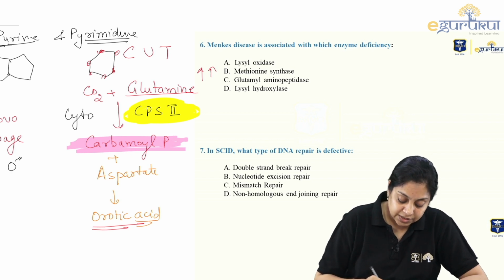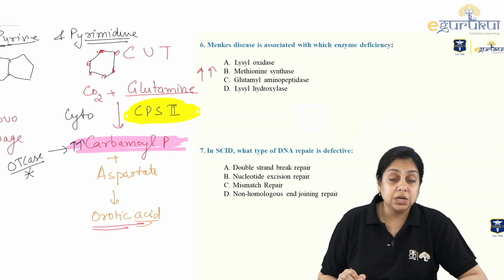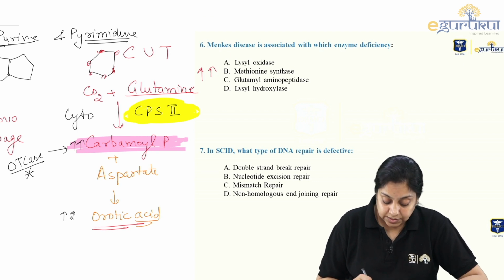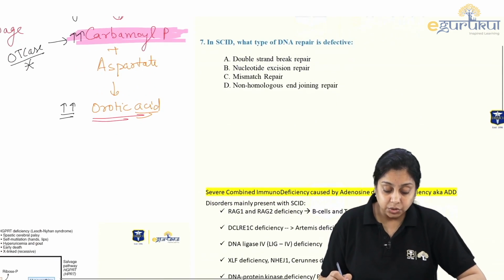Because in the urea cycle OTCase is deficient, it is not working properly, so carbamoyl phosphate formed inside the mitochondria comes outside into the cytoplasm, leading to an increased level of carbamoyl phosphate, hence an increased level of orotic acid, giving rise to orotic aciduria, right?